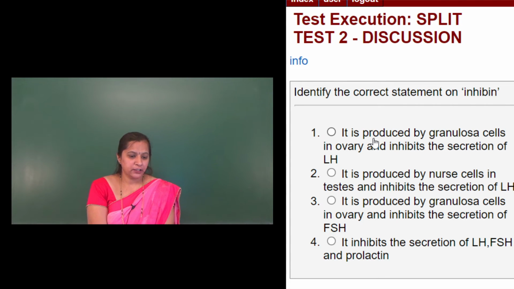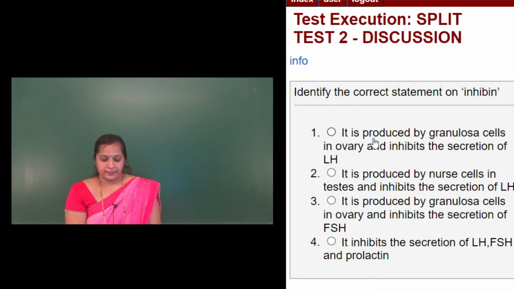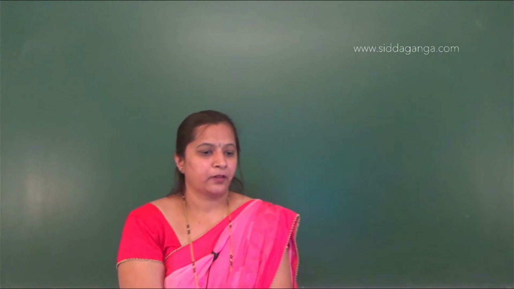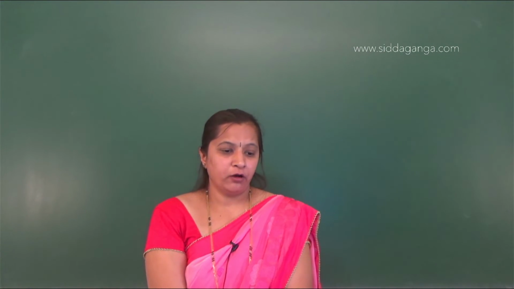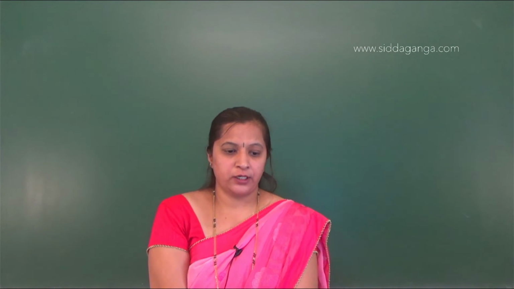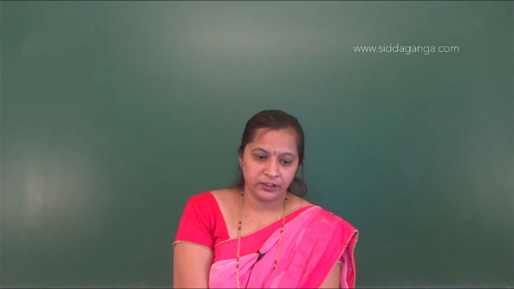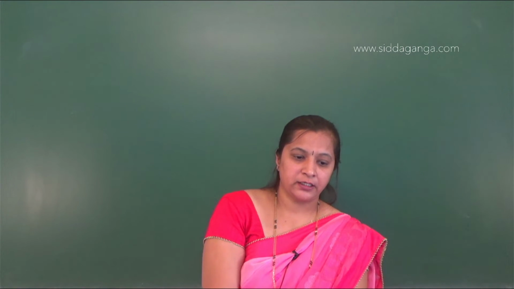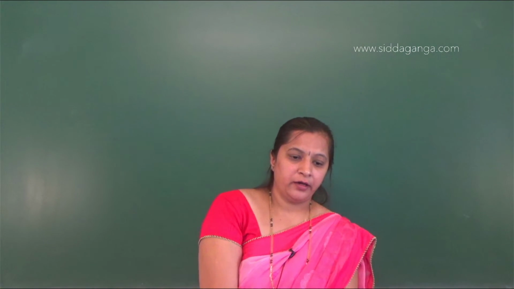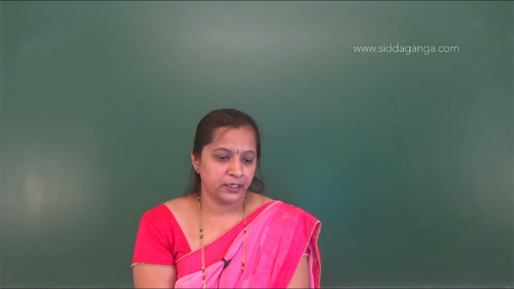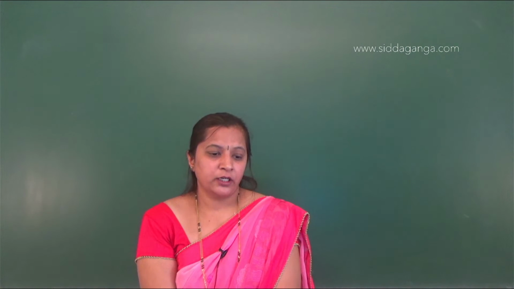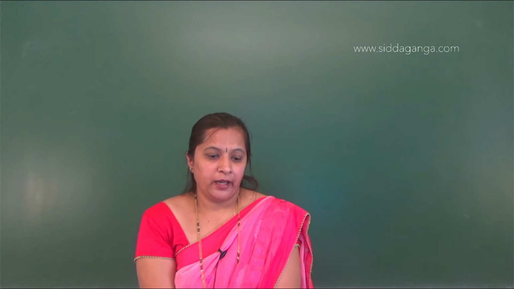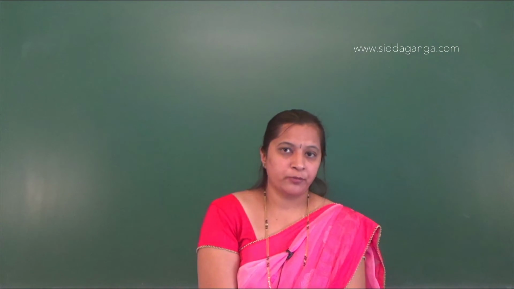Fourth: it inhibits the secretion of LH, FSH and prolactin.